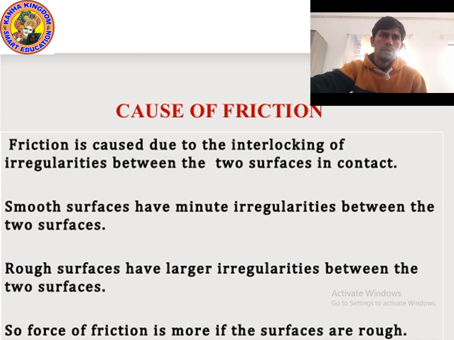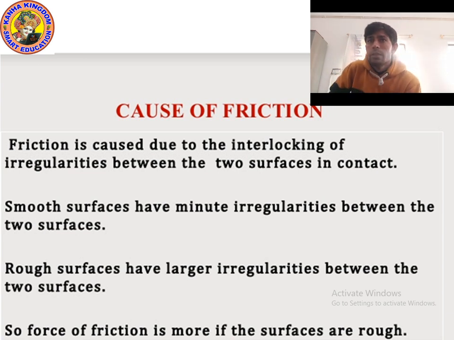Okay kids, so causes of friction. Friction is caused due to the interlocking of irregularities between two surfaces in contact. When the irregular surfaces are interlocked, that is when friction works.